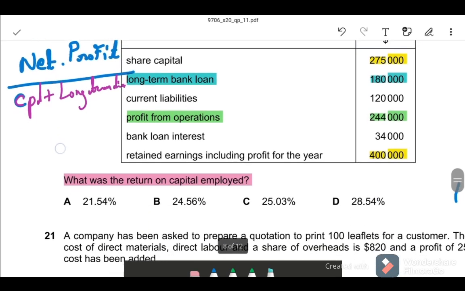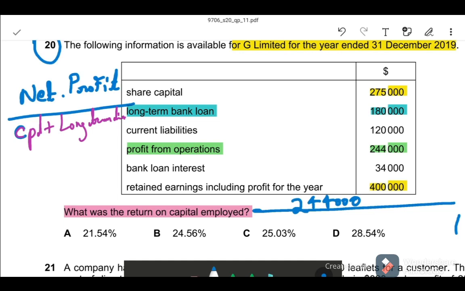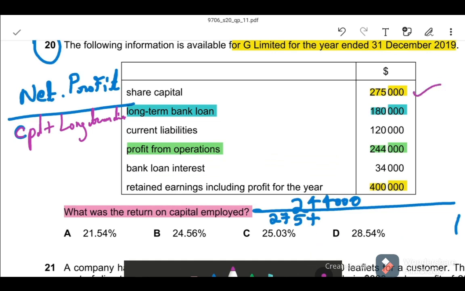Profit from operation is equal to 244,000, divided by share capital 275,000 plus 180,000 plus 400,000, multiplied by 100.